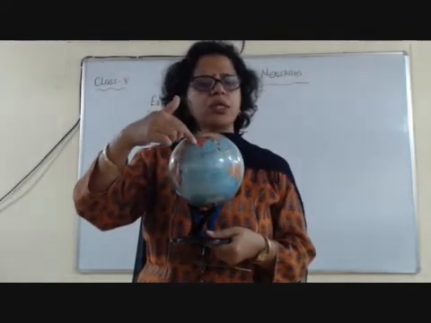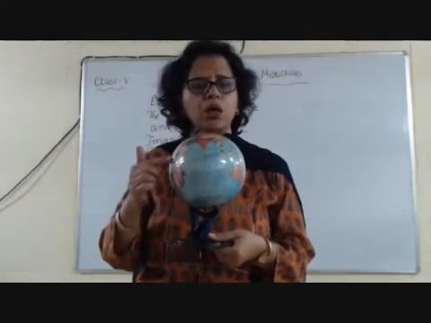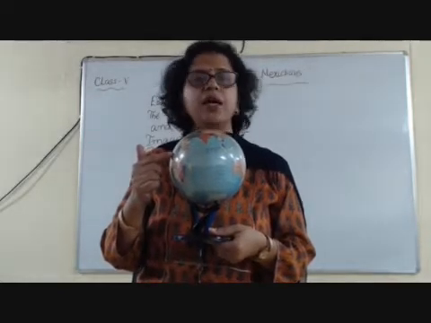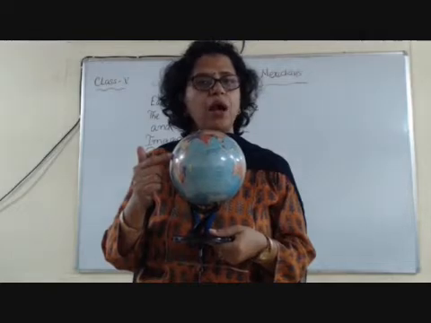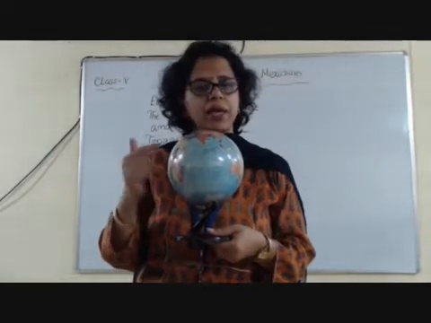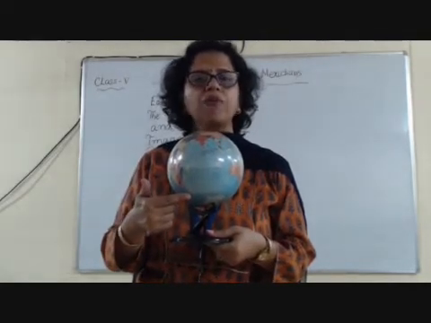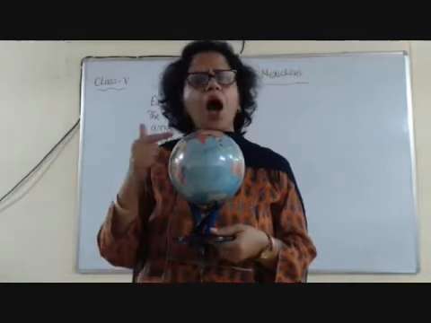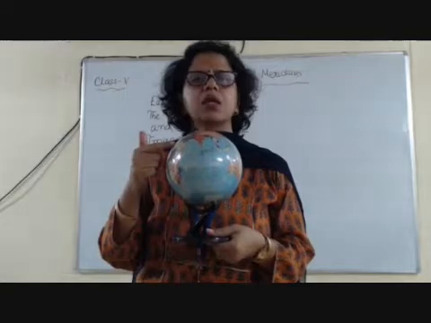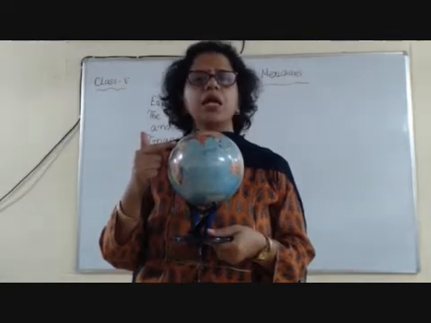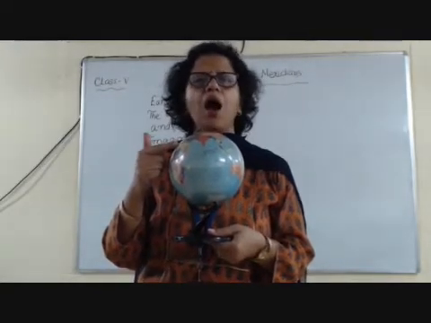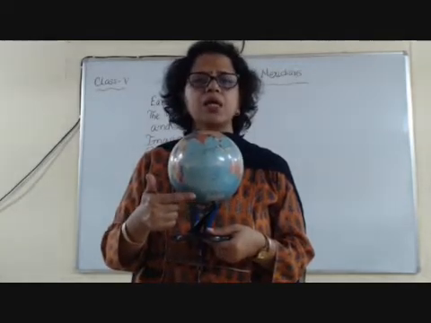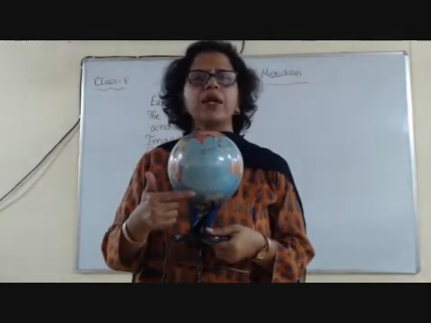Then we have 23.5 degrees north, which is in the northern hemisphere, and interestingly that line passes through India. Then we have exactly 23.5 degrees south in the southern hemisphere. Arctic Circle is in the northern hemisphere. It is 66.5 degrees north, and Antarctic Circle is 66.5 degrees south.